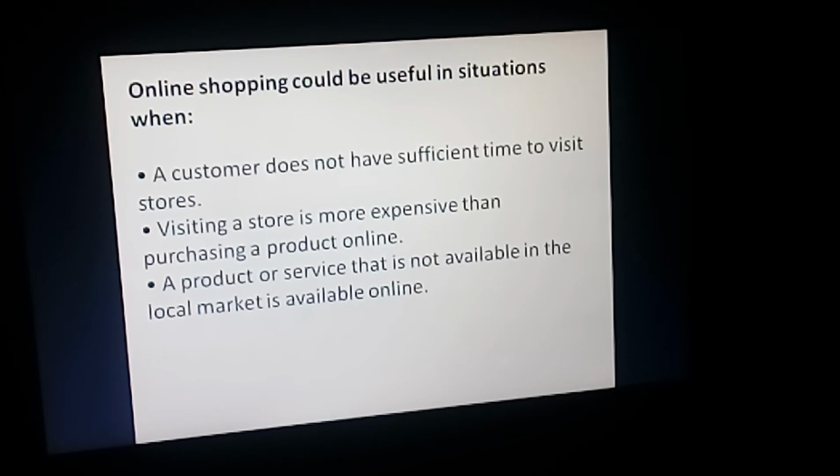The third situation is a product or service that is not available in the local market is available online. Means if that product is not available in the nearby market, then people prefer the online shopping.